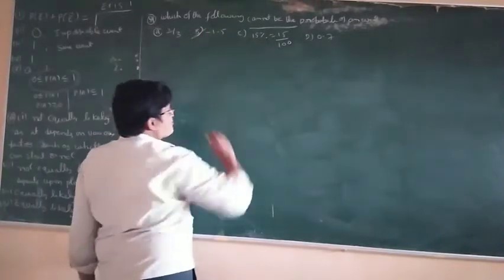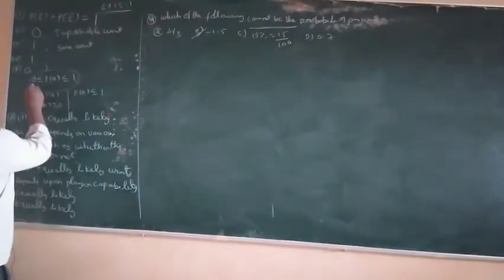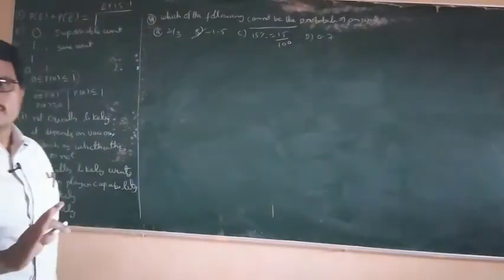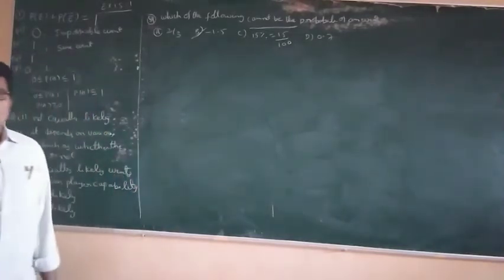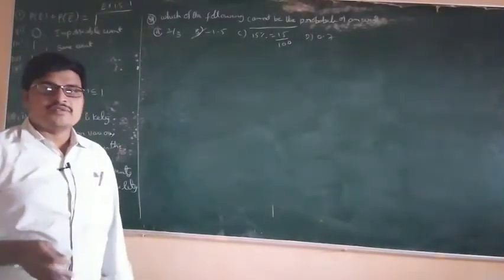B, because it is a negative value. The probability range is 0 to 1, with no negative values and no values above 1.